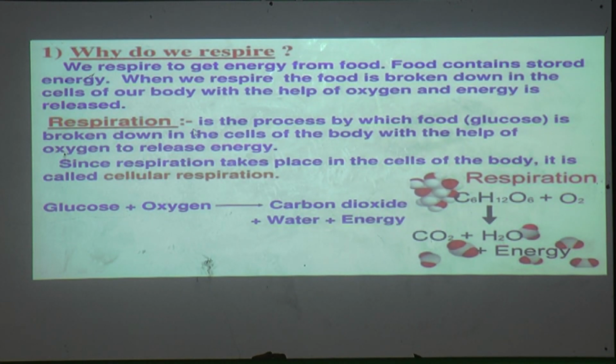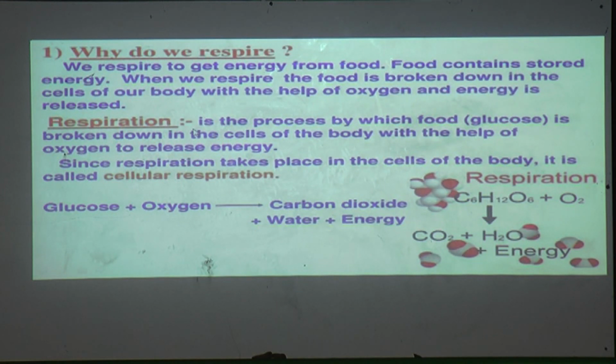In photosynthesis we write the reaction like this: H2O plus CO2, in the presence of chlorophyll and sunlight, gives C6H12O6, which is the formula of glucose, plus oxygen and H2O. So this is the reaction of photosynthesis.